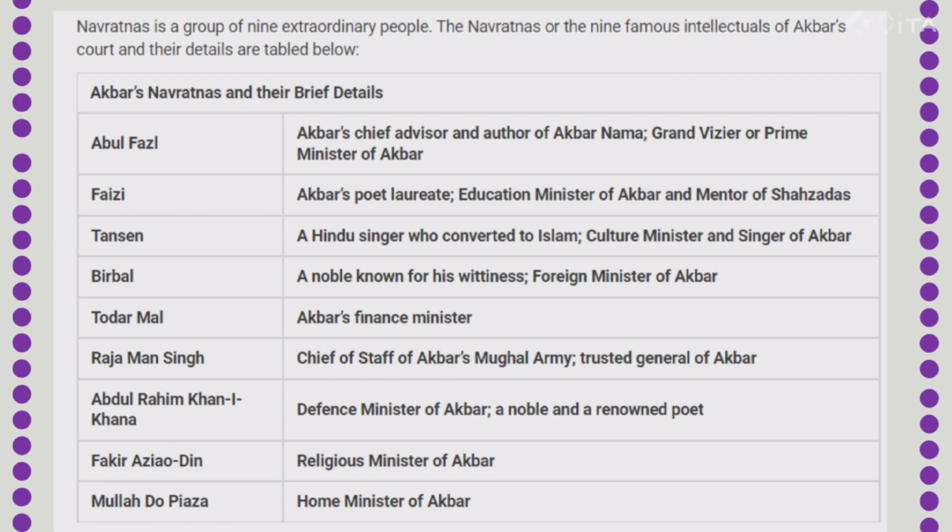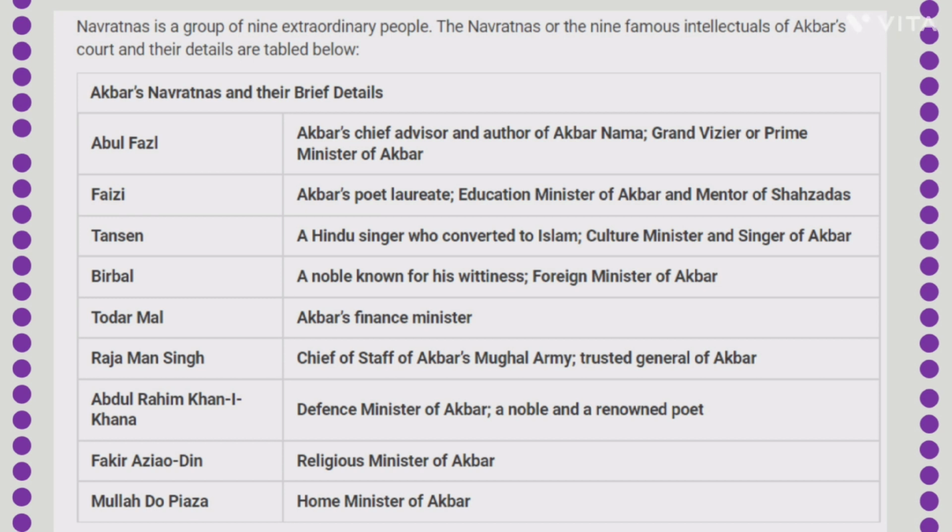Todarmal was born into a Hindu family in Laharpur, Uttar Pradesh. He was the finance minister of Akbar. He struggled to remain afloat as a child born out of wedlock. Todarmal stayed in Akbar's service after the Mughals defeated the Suri ruler and found his place in the Navratan of Akbar. His greatest gift in India, which is still used in various parts today, is the revenue system, which included establishing a surveying and mapping system, standards, weights and measures, and tax districts.